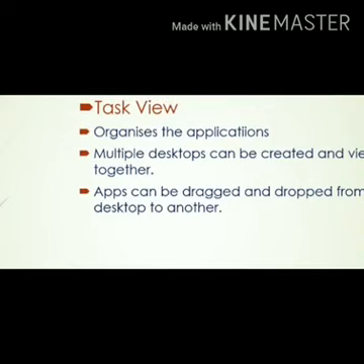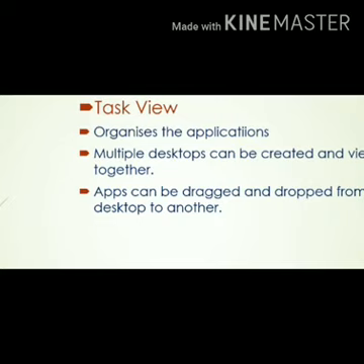Okay, the next feature of Windows 10 is Task View. As I told you earlier, Windows 10 provides the facility to work with multiple desktops, and thus you can prioritize your tasks properly. Using this Task View option, we can organize applications in multiple desktops. Multiple desktops can be created and viewed together.